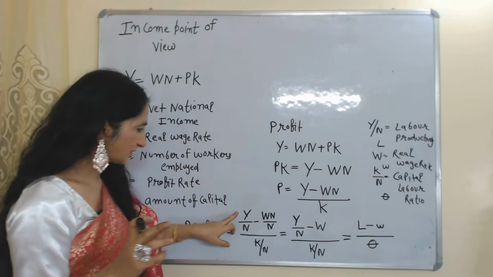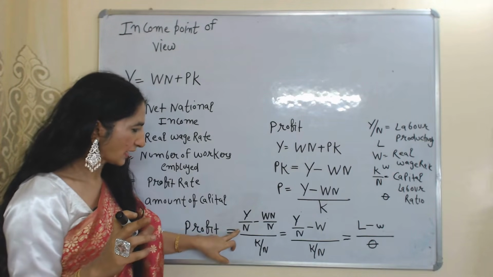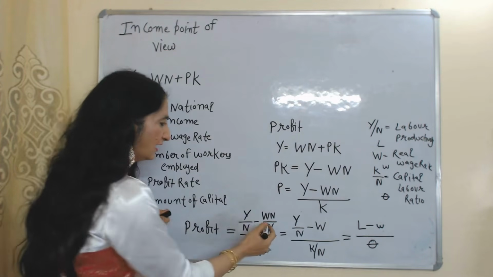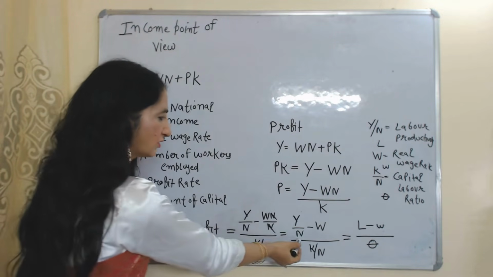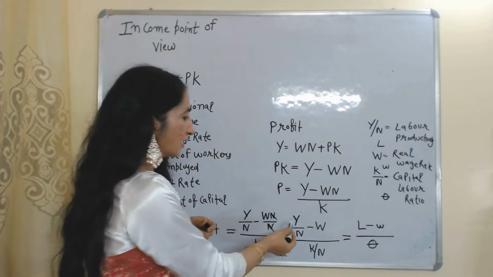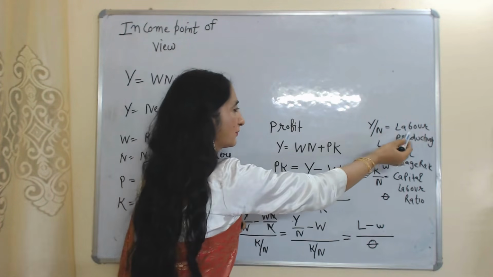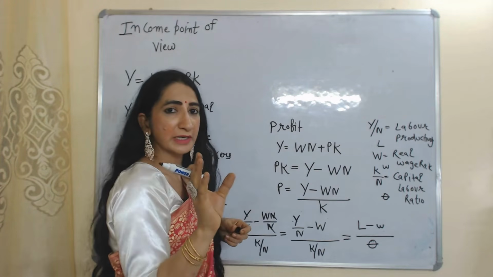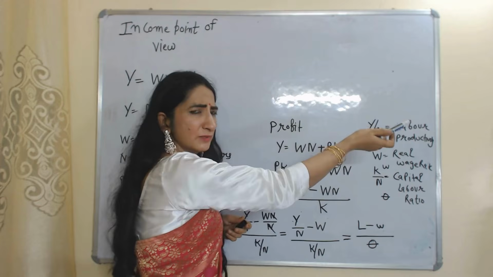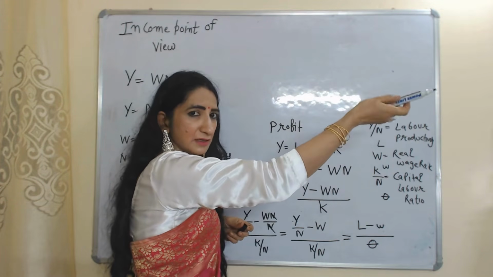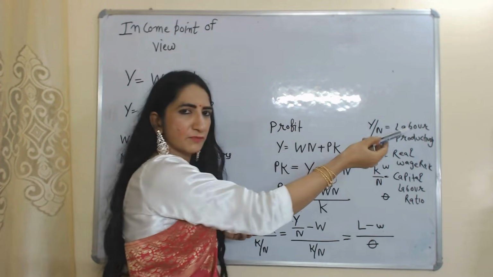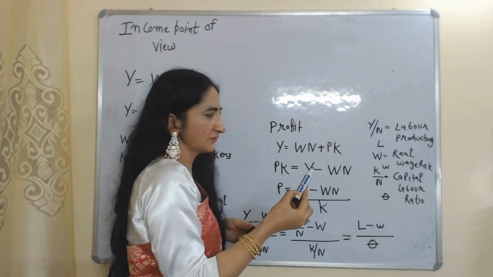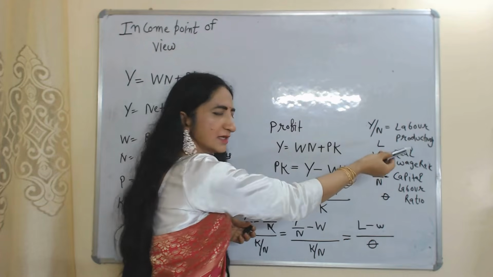Now our equation becomes Y over N minus WN over N, over K over N. N and N cancel with each other, and now our equation becomes like this. Y over N means the labor productivity, or we can say Y over N represents output per labor. Here Y is income, or output, and N is the number of labor employed. So Y over N mainly represents labor productivity, and W is our real wage rate.